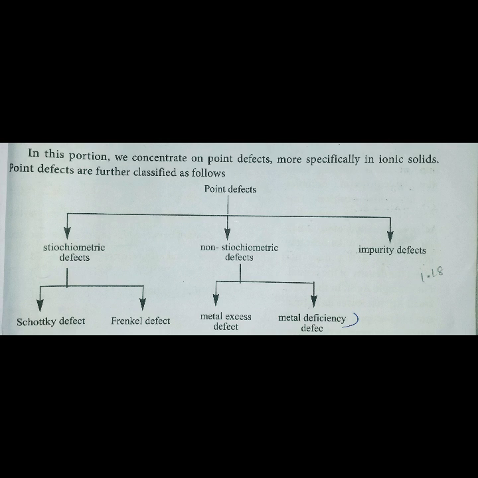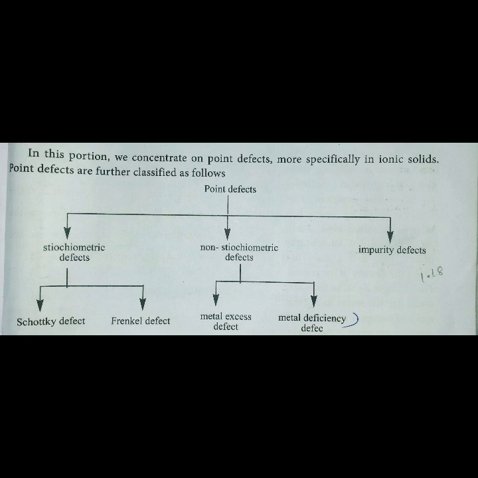It's an important 2-mark question. What are point defects and what are its types? Point defects may be classified into 3: stoichiometric, non-stoichiometric and impurity defect. Stoichiometric means it is a balanced one. The number of cations and anions will be the same in such a type of crystal. So stoichiometric means equal number. Non-stoichiometric means either an extra cation or loss of anion, something changes.